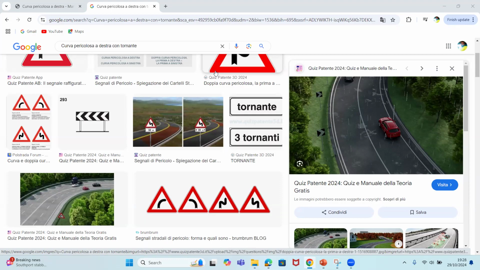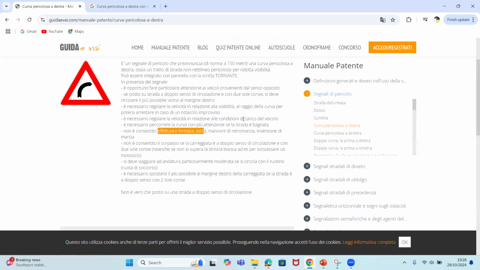Now, for those people who don't understand, I'm going to watch my videos again. Sosta is a prolonged action. You park your car, you go buy something, you come out for your car. Now watch. They said, see those two actions, you cannot do it here. Please write it down. Why I'm saying this is very, very important, because there are some segnali di pericolo where they'll tell you that you cannot do fermata there, but it's false. So write this down now.